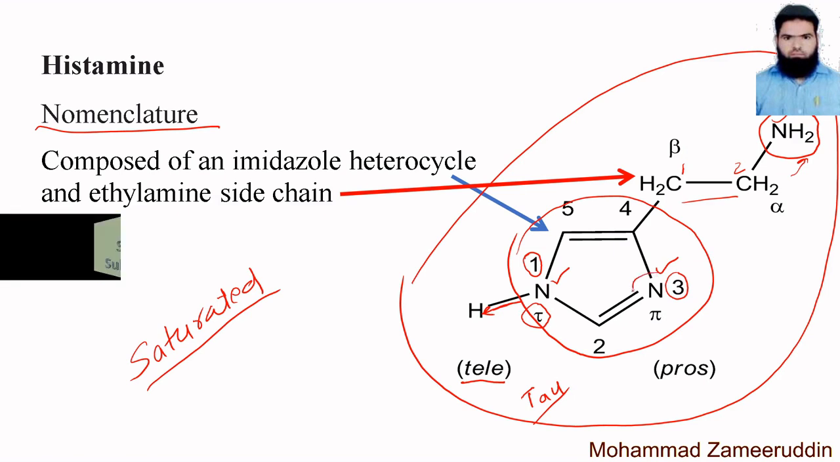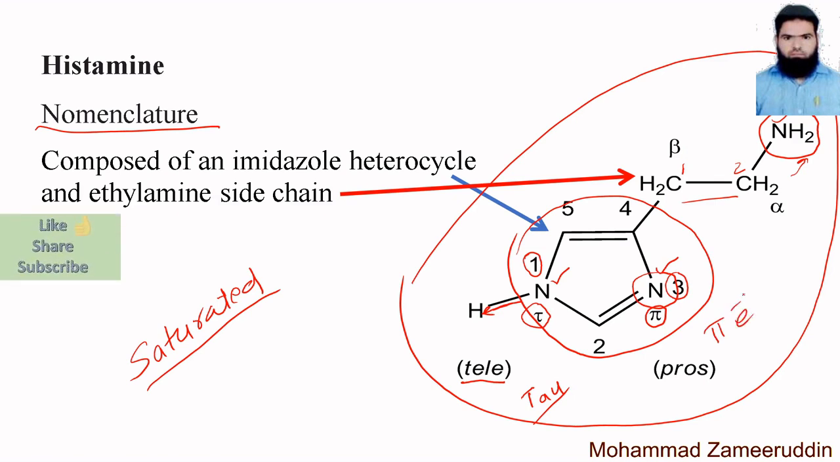But this nitrogen is an unsaturated nitrogen. It is an unsaturated nitrogen because it is connected to a double bond. Okay, so this is the unsaturated nitrogen. So this nitrogen is called the pi nitrogen. Now students, we can easily remember this because it contains the double bond, and the double bond is formed between the pi electrons, right?